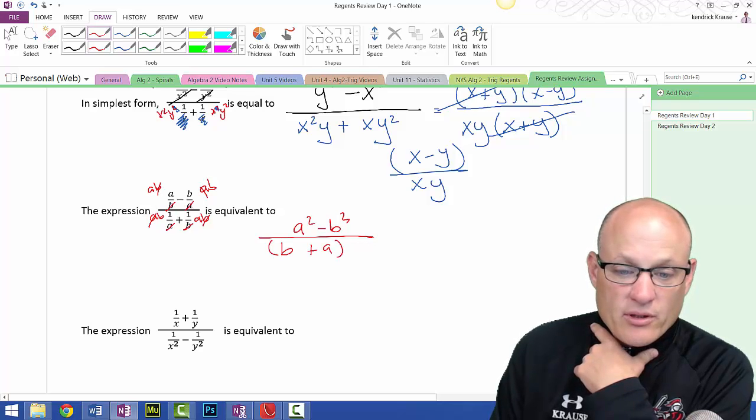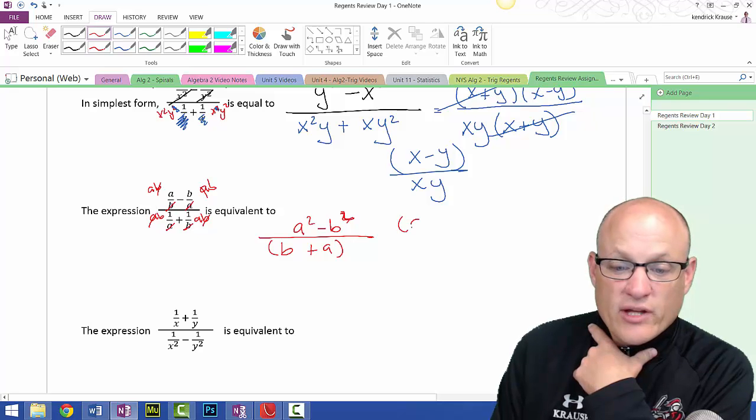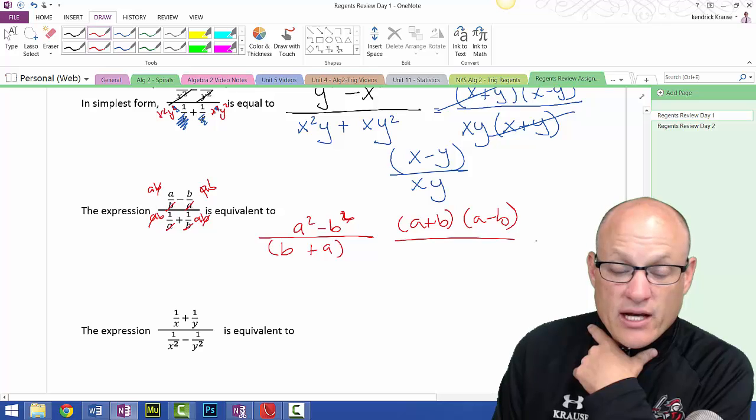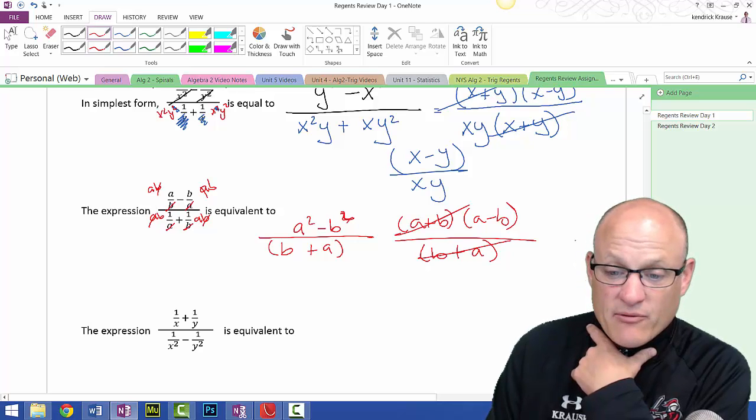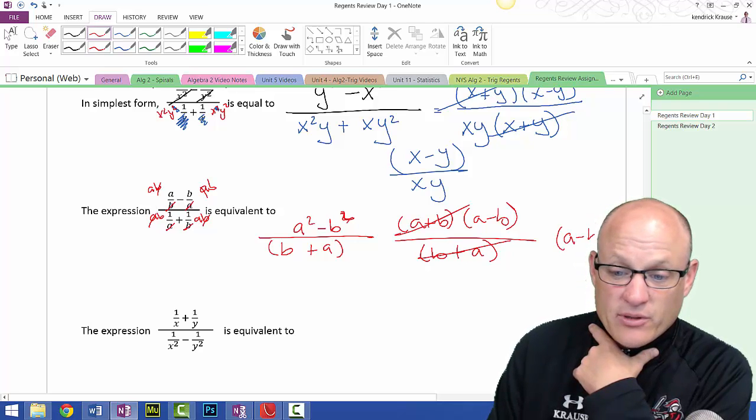That's A squared, by the way. All right, so the numerator is just A plus B, A minus B. And the denominator is just B plus A. But B plus A is the exact same thing as A plus B. So those cancel, and my final answer is just A minus B. Done.